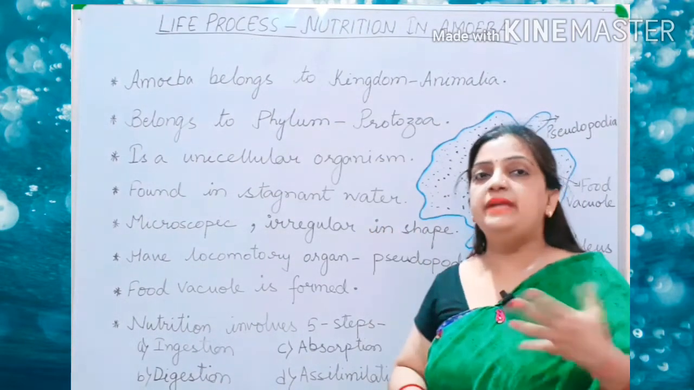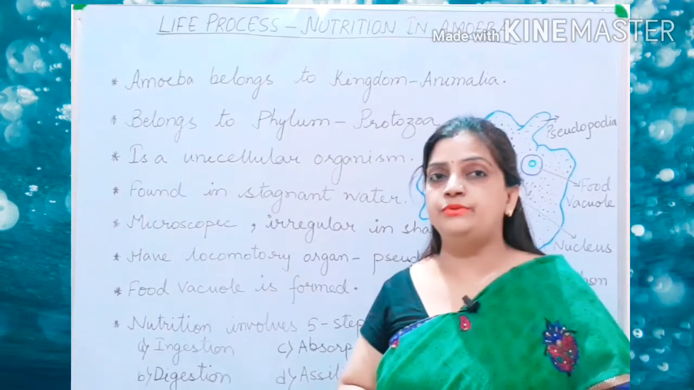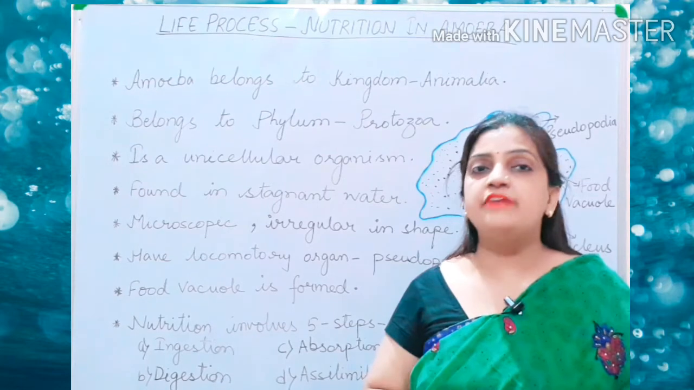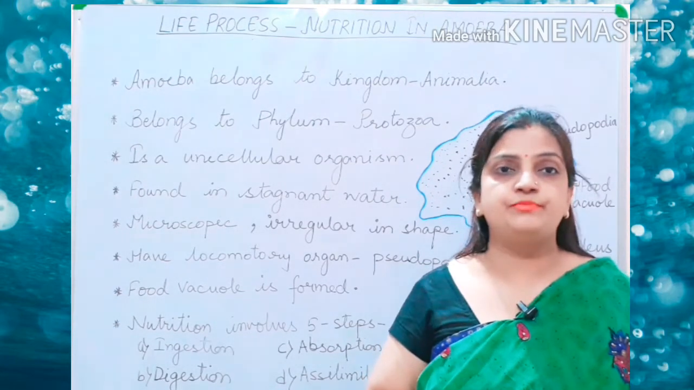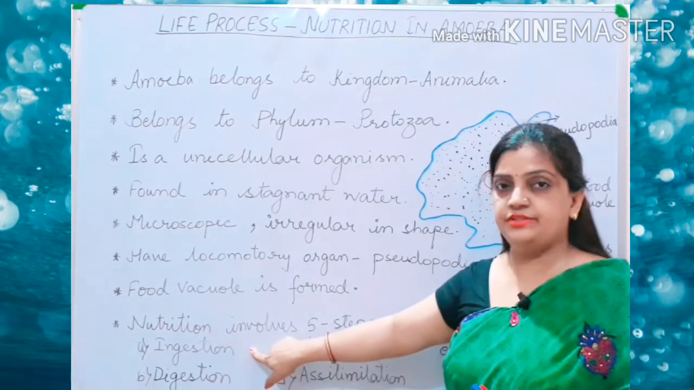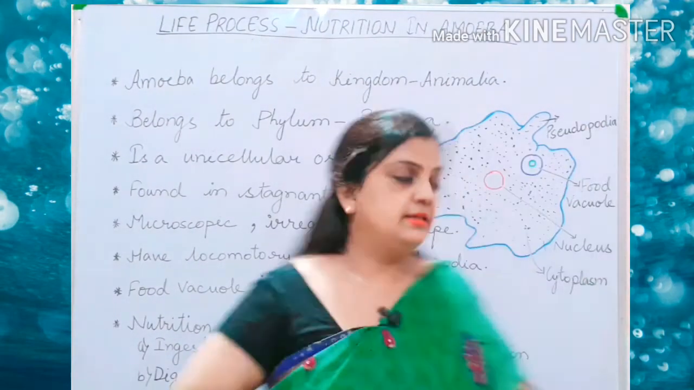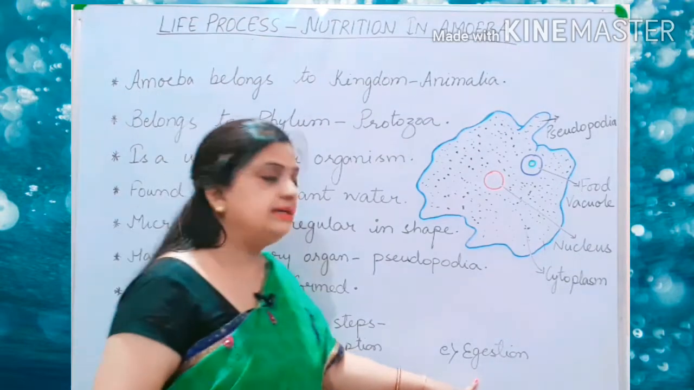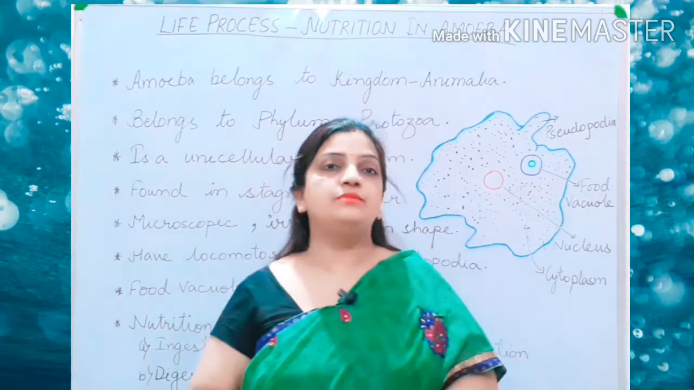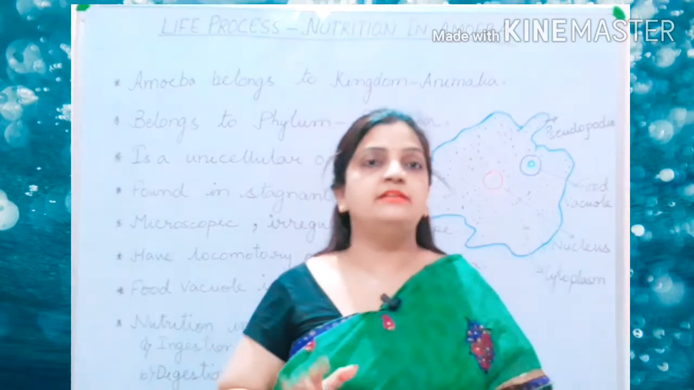Now amoeba, being a heterotrophic organism, having a heterotrophic mode of nutrition, like human beings also has 5 steps in the nutrition process. These 5 steps are ingestion, digestion, absorption, assimilation and egestion. So like human beings, amoeba also has the Holozoic mode of nutrition, and this Holozoic mode of nutrition is completed in 5 steps.